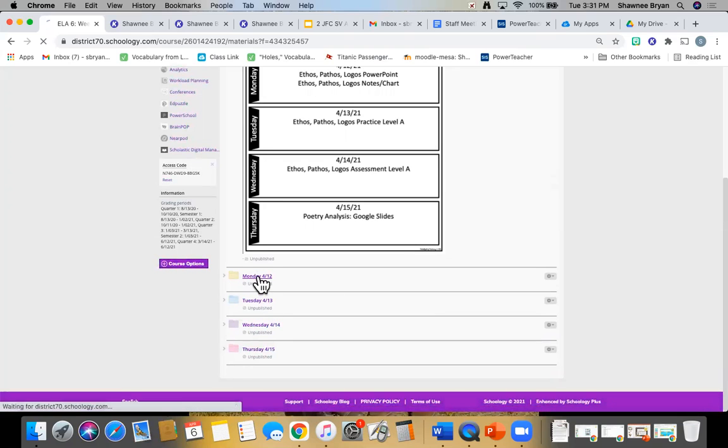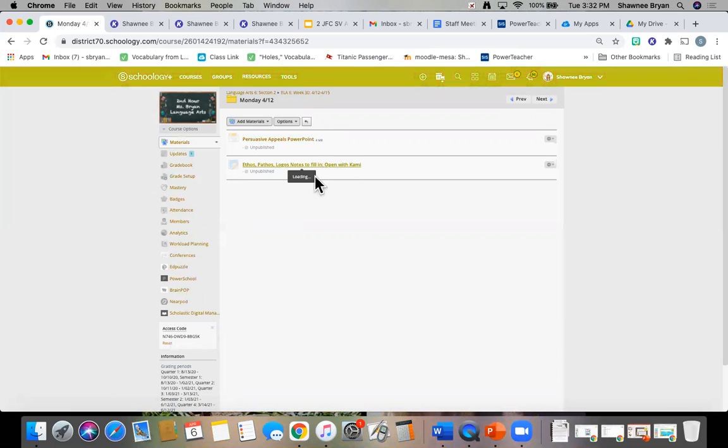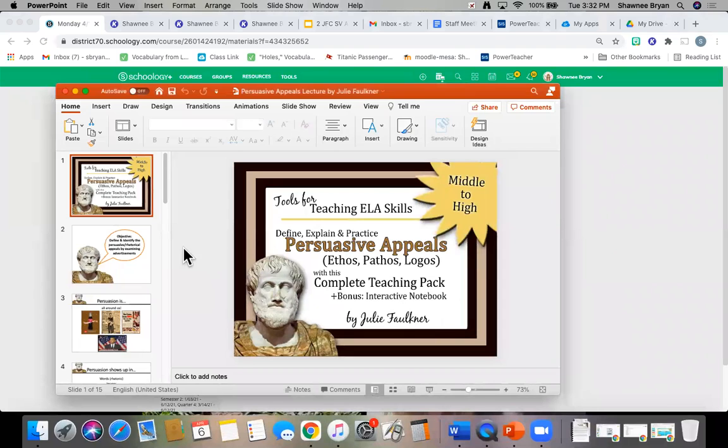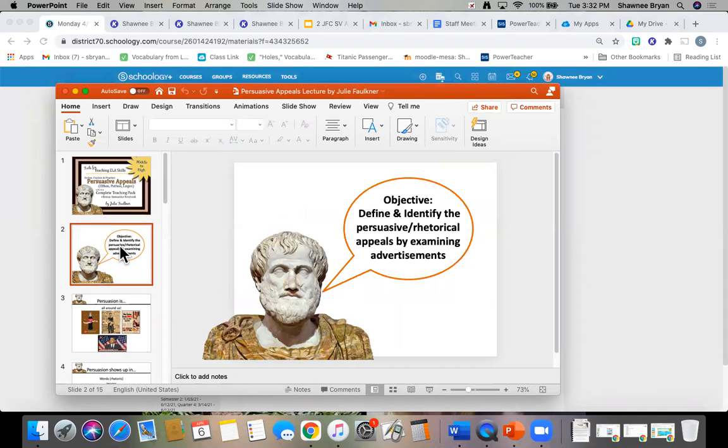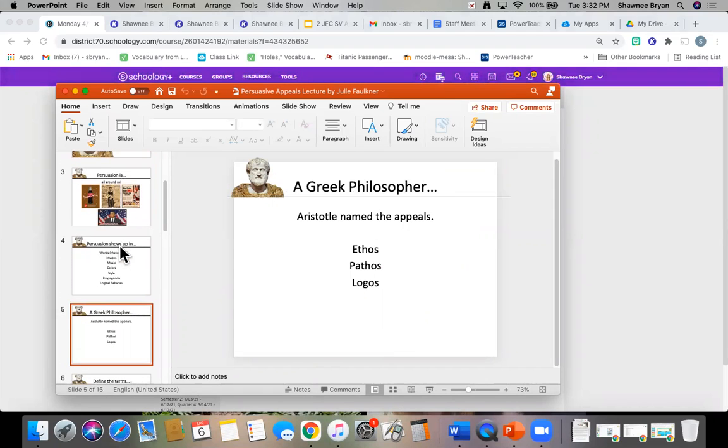So when you look in the Monday folder, you are going to see two items, the first being the Persuasive Appeals PowerPoint, and the second being the notes that you are going to fill in as you look through the PowerPoint. The fill-in notes are going to be through Cami, so make sure you hit that Open Assignment with Cami button. So the PowerPoint is going to look like this, and it is going to take you through all of the ideas of persuasion, how we persuade, and the Greek philosopher Aristotle, who named the three appeals, ethos, pathos, and logos.